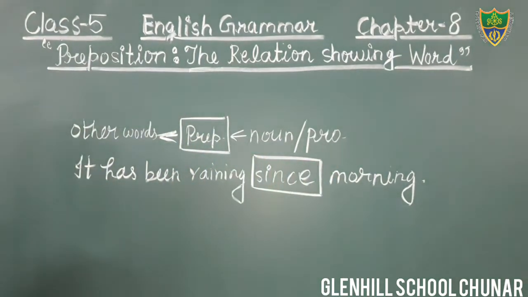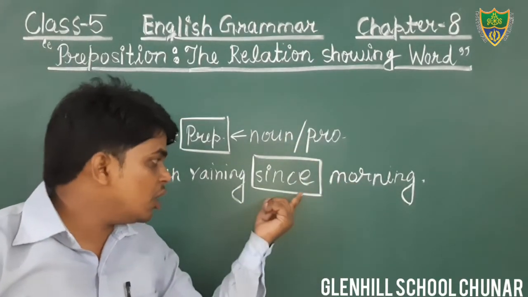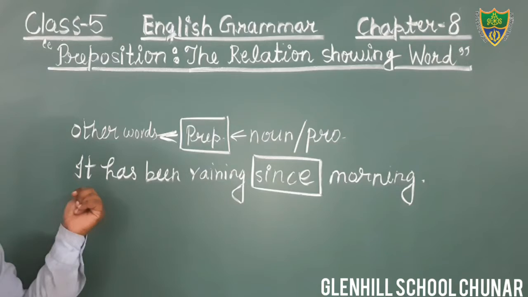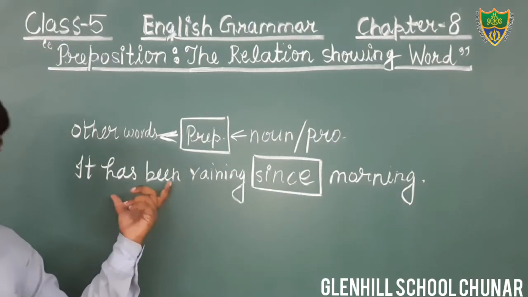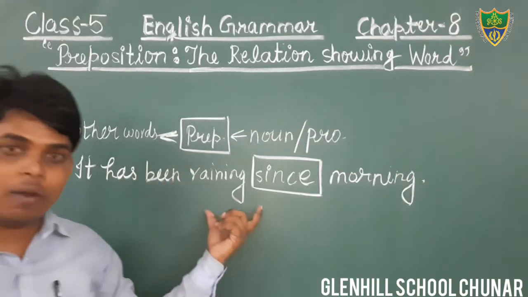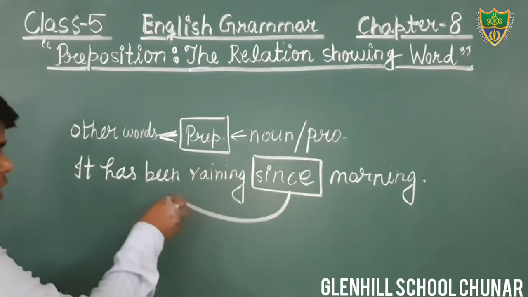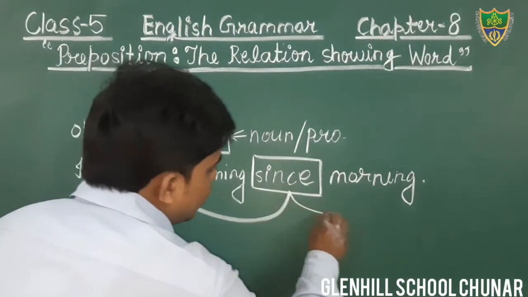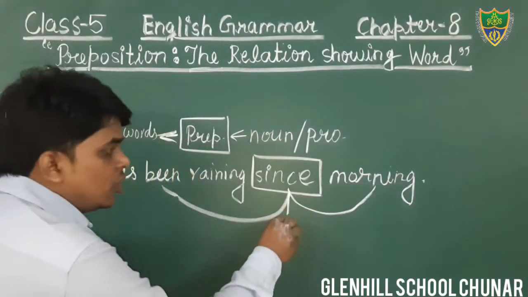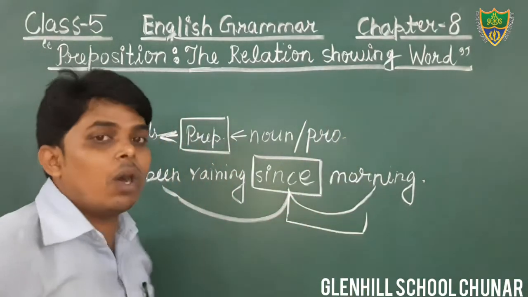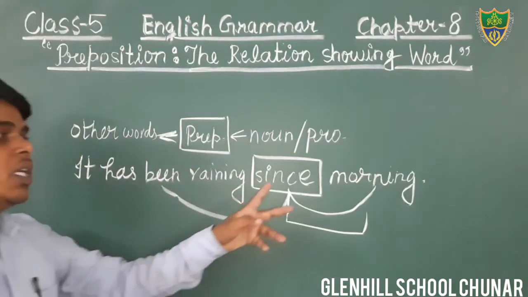The word since is a preposition and it is used before the noun, and it also shows the relation with the other words, that is the pronoun and the helping verb, the verb. And the word since denotes the time here. Which time? Morning. See, it has been raining since morning.